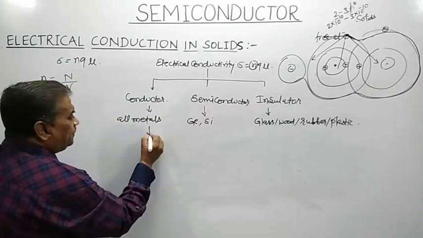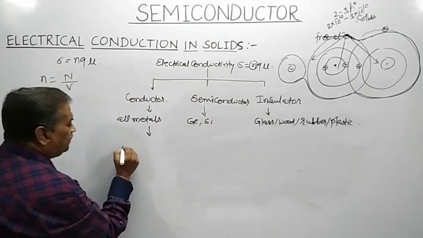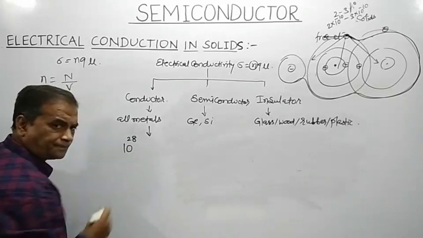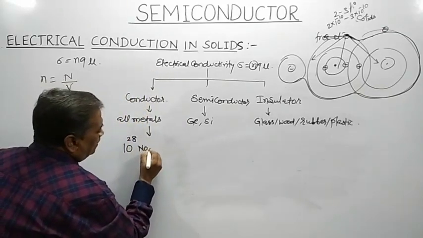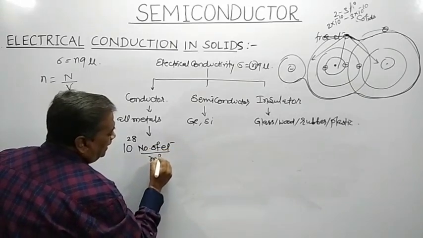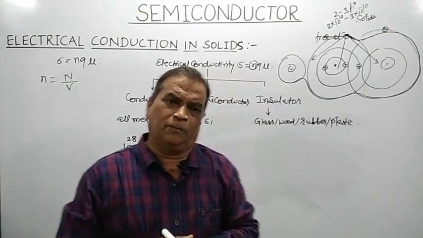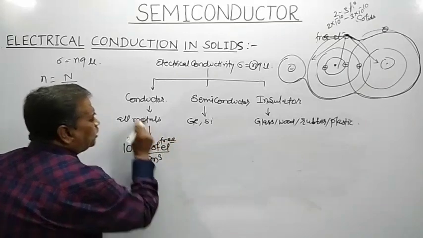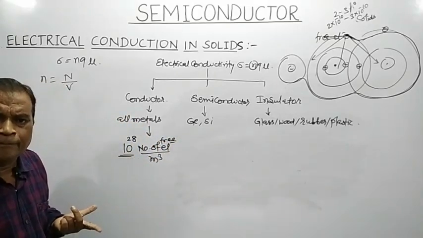And as far as a typical metal is concerned, it has 10 to the power 28 free electrons per cubic meter. This much number of free electrons are there in 1 cubic meter of volume.